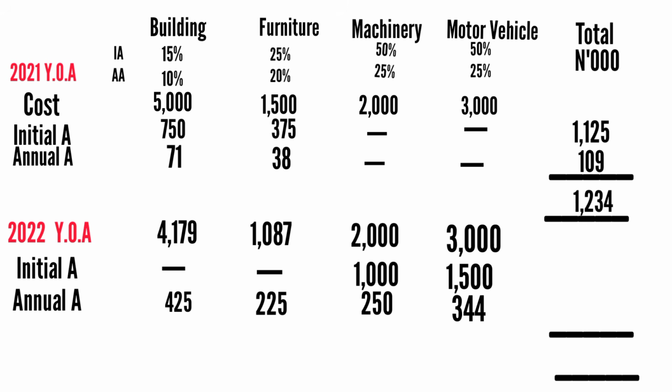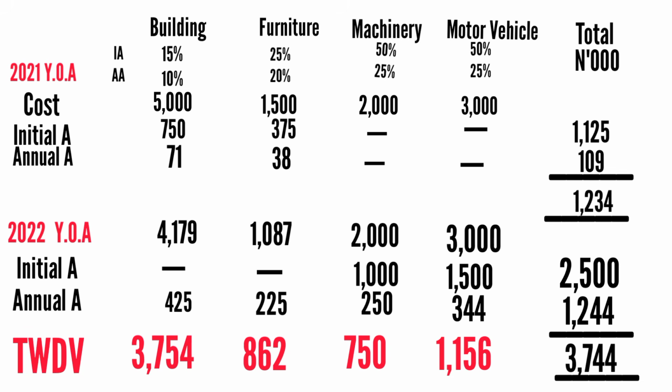So this is how to determine basis period. It is not really the calculation of allowance. You already know that they will give you rates. Those ones are straightforward. It is how to determine the basis period, how to know when to prorate. That is kind of tricky, especially when it's dealing with commencement. If it's a business that is in existence, it's not really a big deal. So after that, you would add your capital allowances and get your tax written down values. So there's no any other relevant year of assessment, right? Because no asset was purchased in 2023 year of assessment. Of course, everything was purchased in 2020.